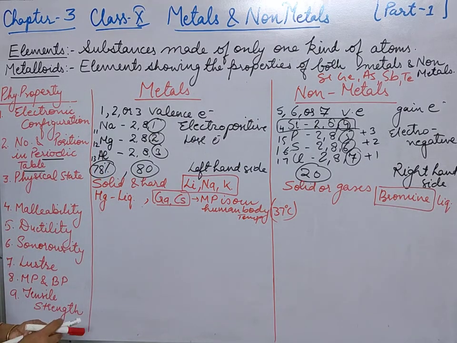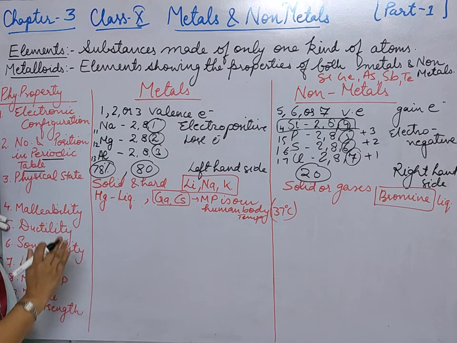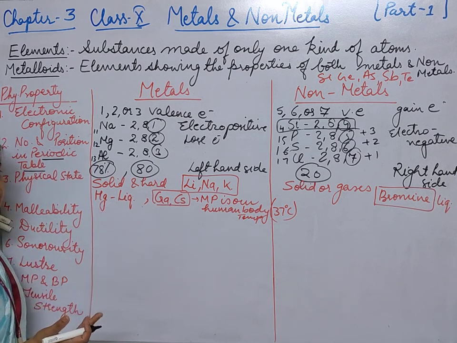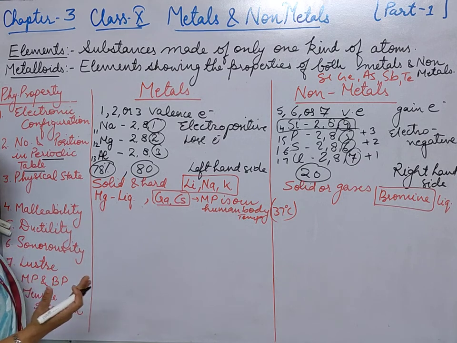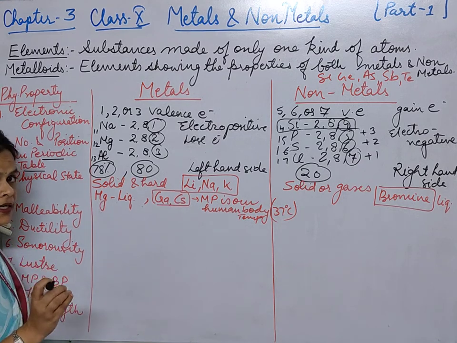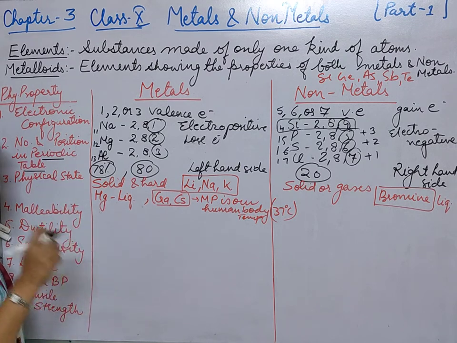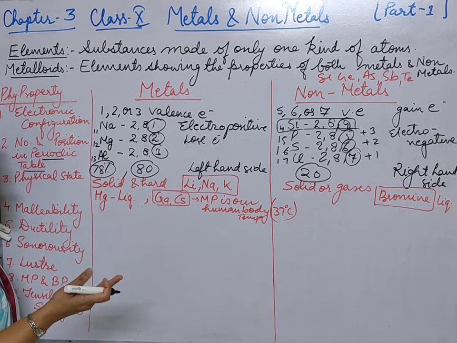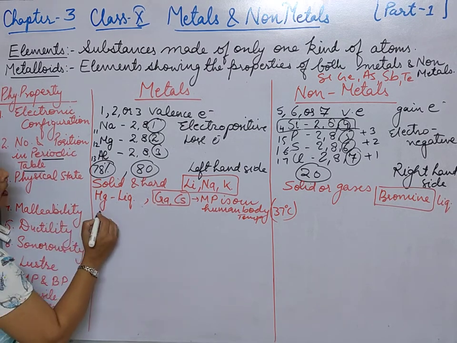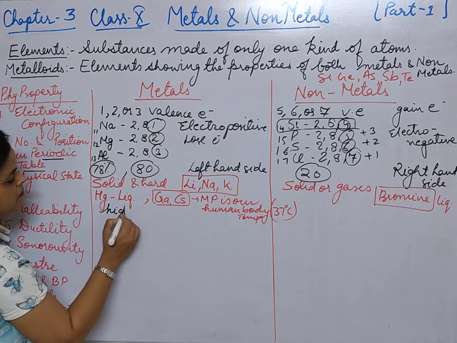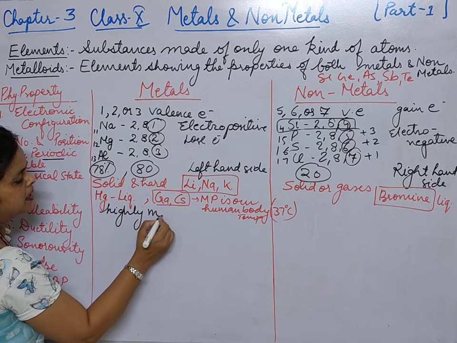Now the next property is malleability. What do you mean by malleability? It is the property by which a substance, or rather a metal, can be beaten into sheets. When they are hammered, they can form thin sheets. So we will write, they are highly malleable.